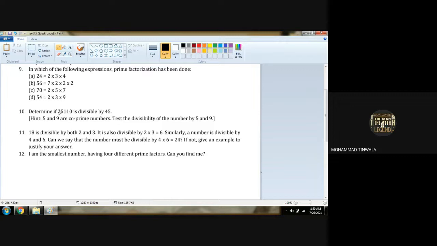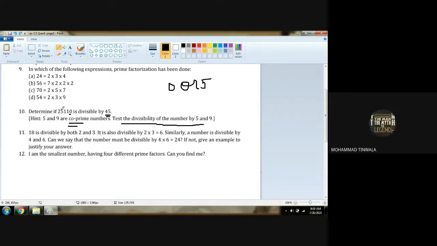What they are saying is: is 25,110 divisible by 45 or not? Hint, 5 and 9 are co-prime. Test the divisibility of the number by 5 and 9. How to check divisibility by 5? When there is 0 or 5 at the unit place, the whole number will be divided by 5. Now by adding all the digits, if the total is divisible by 9, then the whole 25,110 will be divisible by 9.